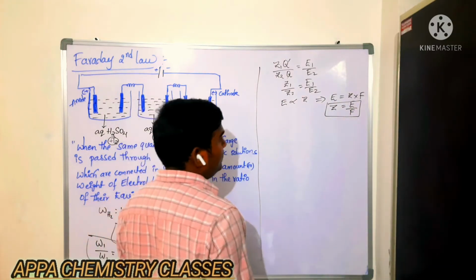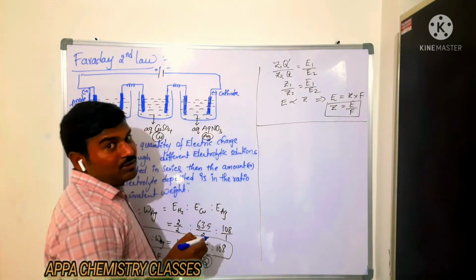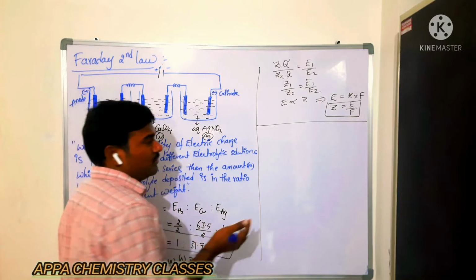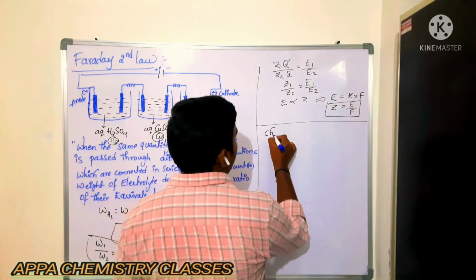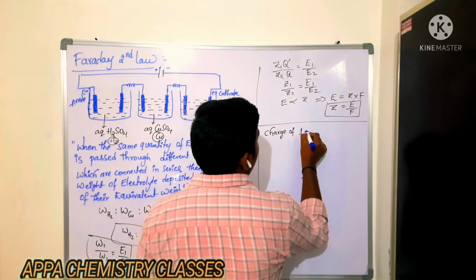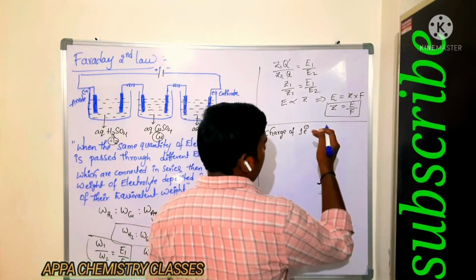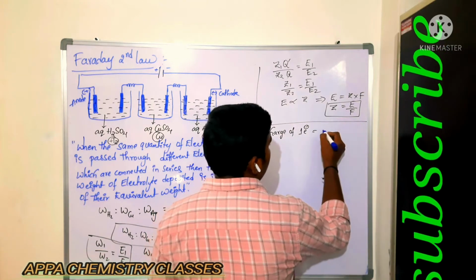And after that, here we'll see the charge of one electron. We know that the charge of one electron will be how much? Charge of one electron is how much? It is equal to minus 1.602 into 10 power minus 19. That minus I am omitting.